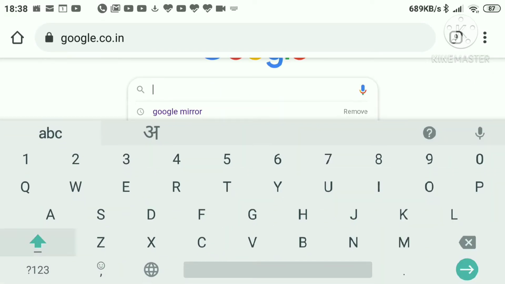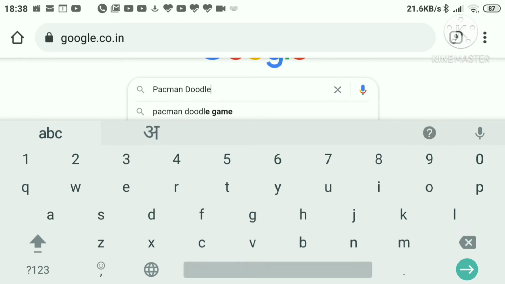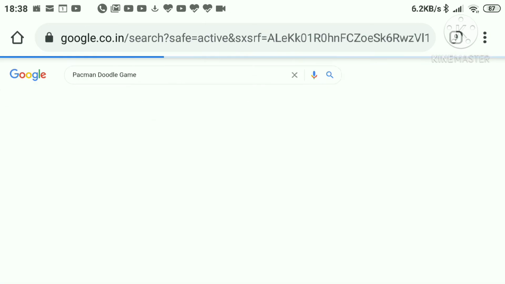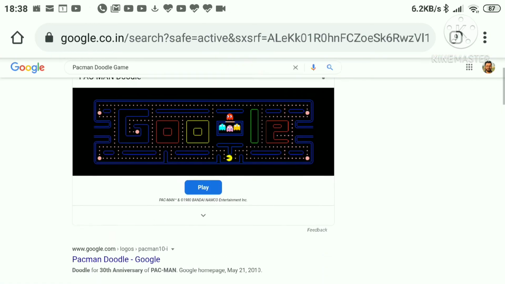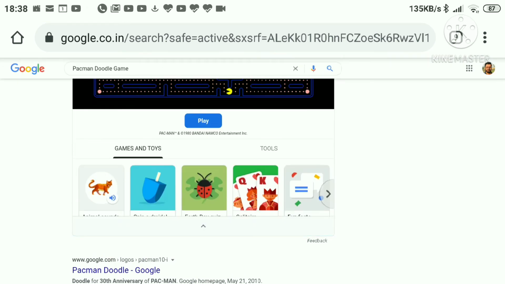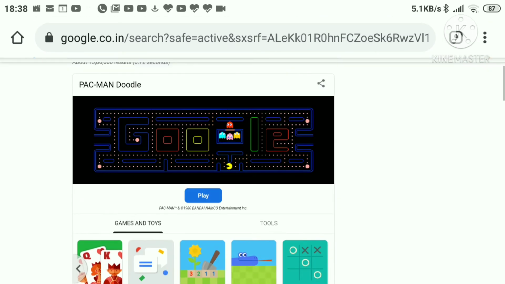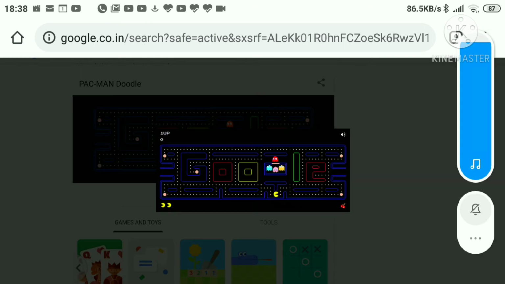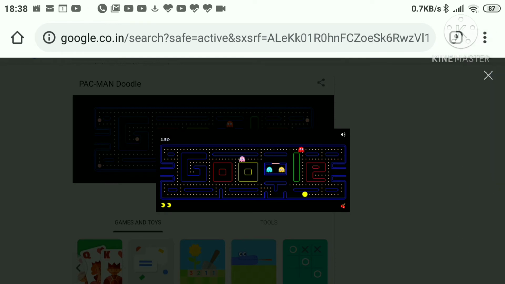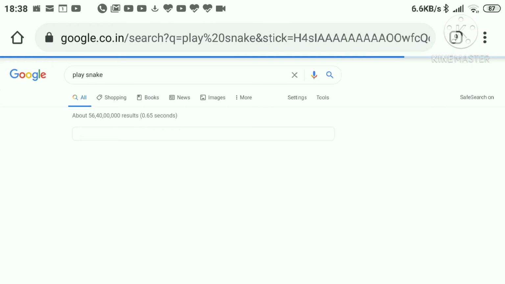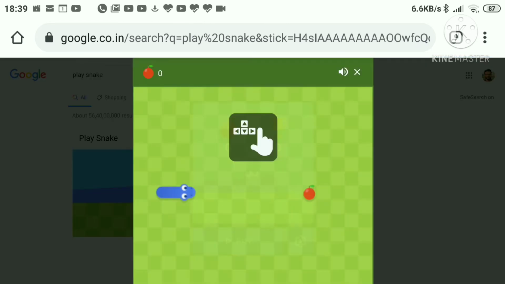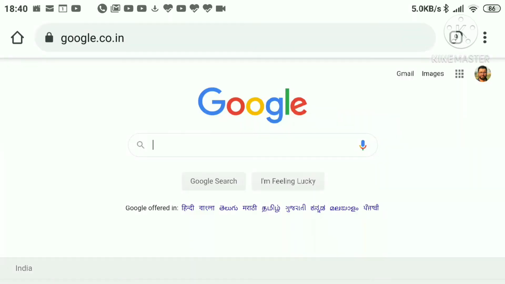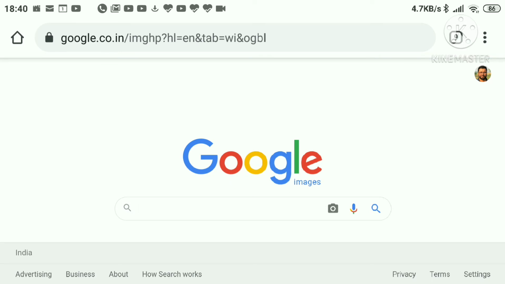This trick is for people who work for hours on their computer, like in their offices, and need a 5 to 10 minute or 15-minute short break. Then this trick is very useful for them. Simply type Pac-Man Doodle in the search box and they can play the game without any loading time. And there are many more games like Tic-Tac-Toe, Minesweeper, and Snake. You can play them and take a short break, and you don't have to download them. Without any loading time, the game will start. This is a very useful trick. Some people know about it and some people don't. If you don't know, then let's learn about it.